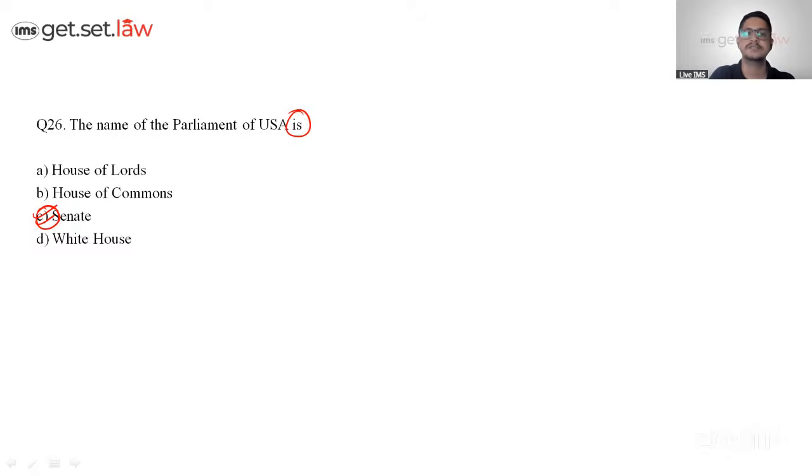The lower house is the House of Representatives. Got it all? Like we have Lok Sabha and Rajya Sabha, lower house, upper house. Okay.